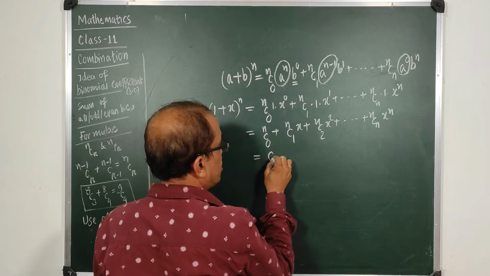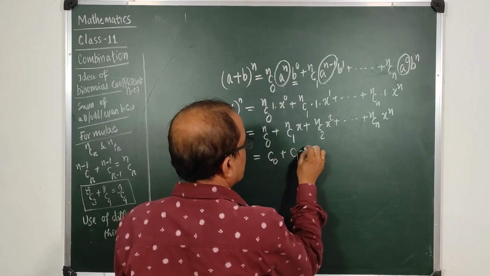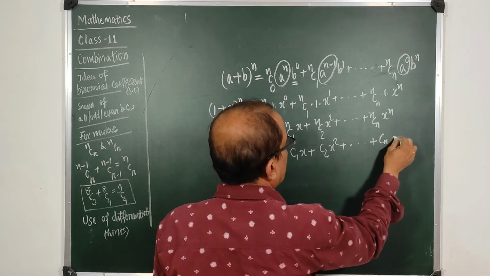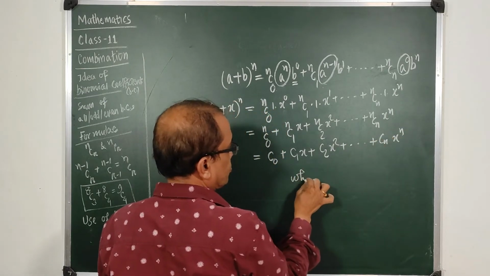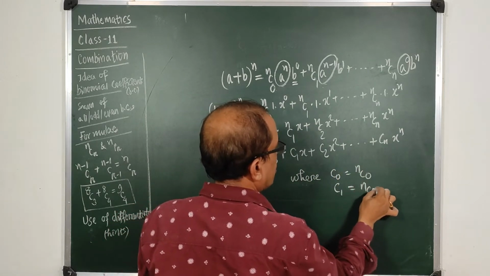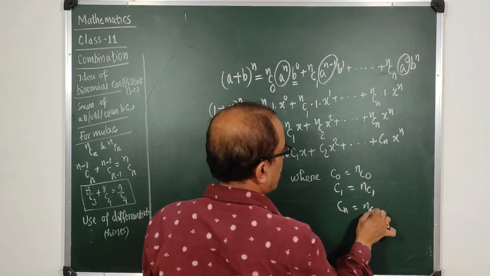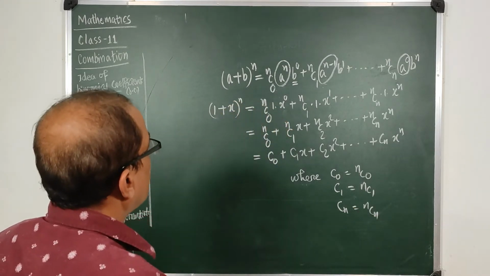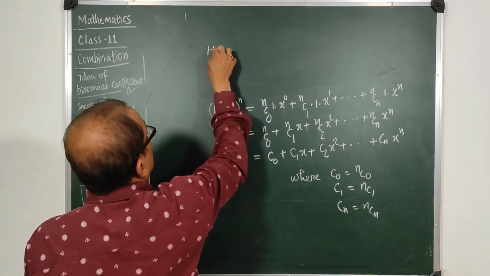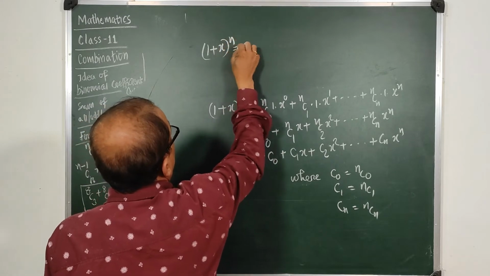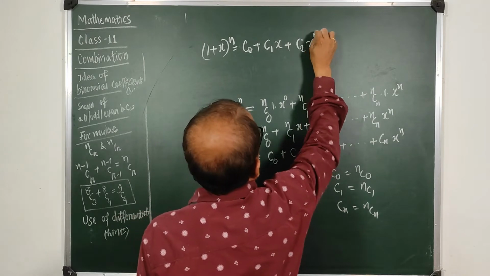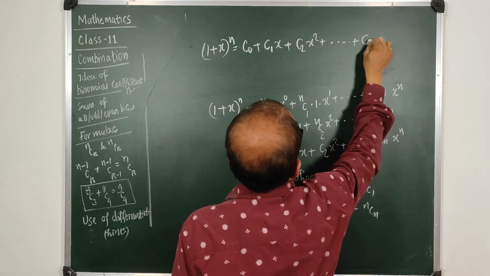We can write this as c0 plus c1x plus c2x square up to cn xn, where c0 means nC0, c1 means nC1, cn means nCn, and so on. So we have got a new formula now. 1 plus x to the power n is c0 plus c1x plus c2x square up to cn xn.